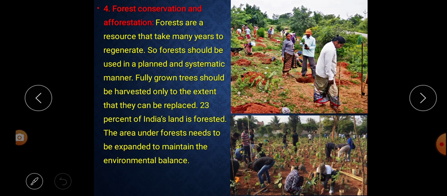So in this paragraph it says that forest is an important resource which takes many years to regenerate or replenish. That's why we need to use the forest in a planned and systematic manner. Fully grown trees should be harvested and we have to replace them. Only 23% of India's land is now forested, and that's why it is our duty to increase the forest land. Then only we can maintain the environmental balance.